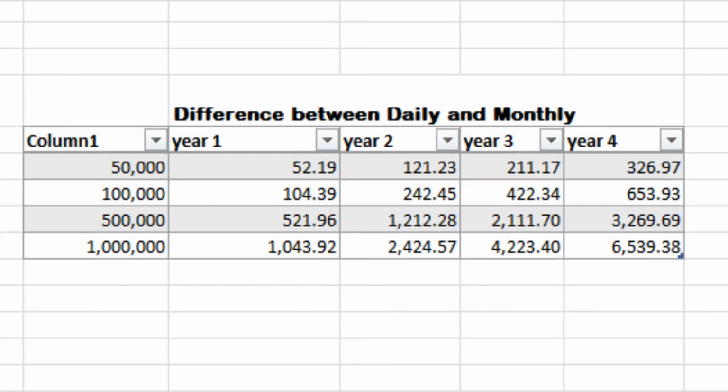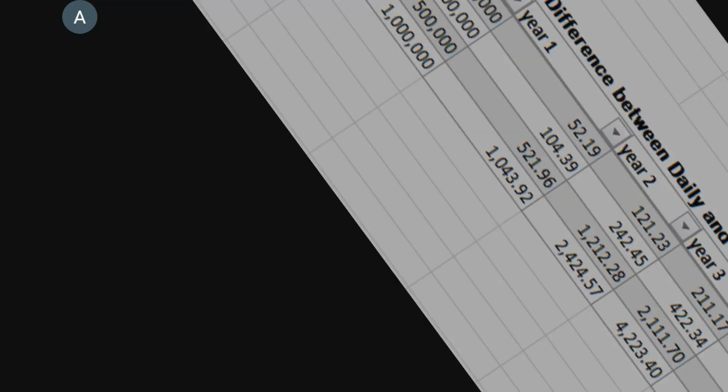And now to the main part of this video, where we are looking at the difference between daily compounding and monthly compounding. I think it's important to say, in a daily compounding money market fund, you'd earn more than in a monthly compounding money market fund. So if you invested 50,000 Kenya shillings in a daily compounding money market fund, you'd have an extra 52 Kenya shillings as compared to someone who invested in a money market fund that offers monthly compounding. And in year 2, you'd have an extra 121. In year 3, you'd have an extra 211. And you can see the rest of the table.